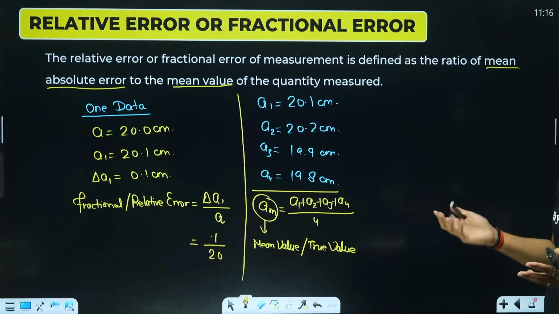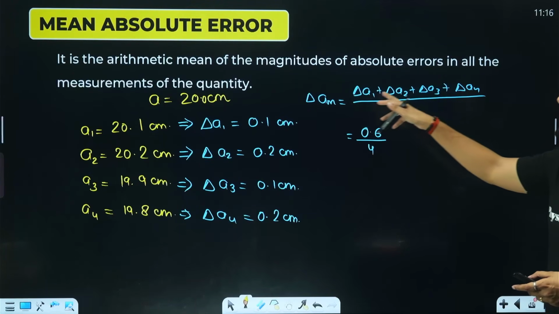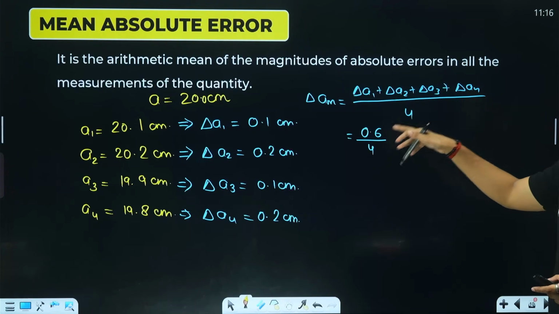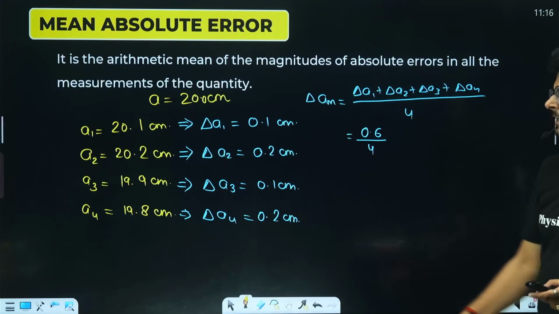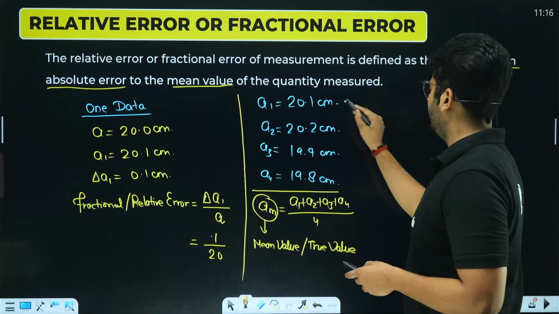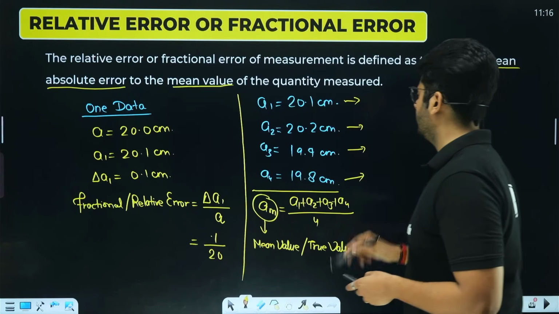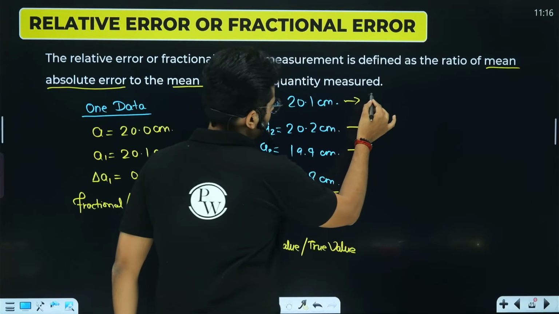What is mean absolute error? In the previous page, I explained that mean absolute error is the summation of all the absolute errors divided by the number of data points. So here we have 4 observations, 4 measurements. You can calculate the absolute error of each one.